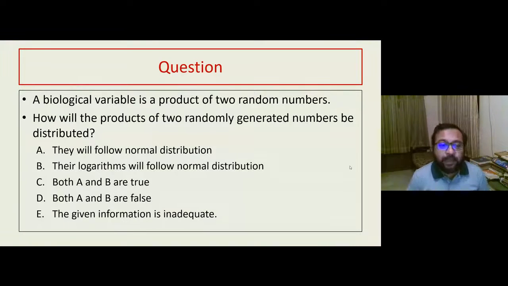So can we start a poll and see which answers you choose? Yes, I'm starting a poll. Poll has been started.